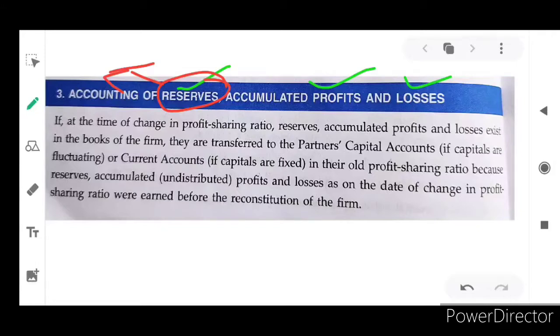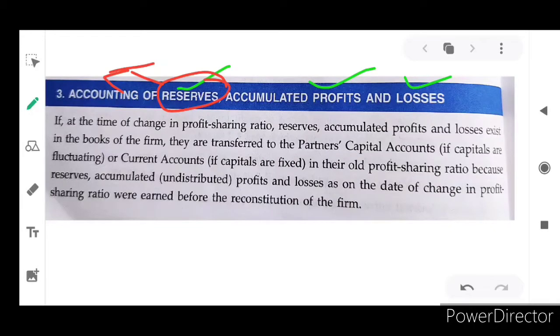Whatever it is, all these things will be shared if the situation arises. In that situation, all the profits or losses or reserves, provisions, whatever it is, everything will be shared as per the partners' profit and loss sharing ratio to the partners' capital account. If it is losses, it will be debited to partners' capital account. If it is profit, it will be credited to the partners. If any reserves, those reserves will be transferred to partners' capital account, credit side. So let's discuss one by one.